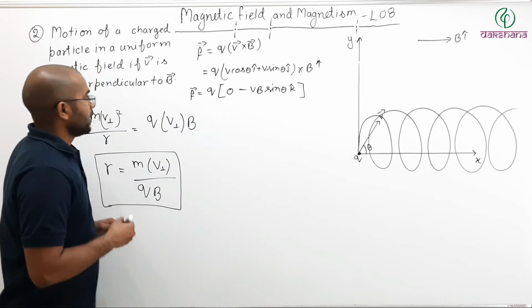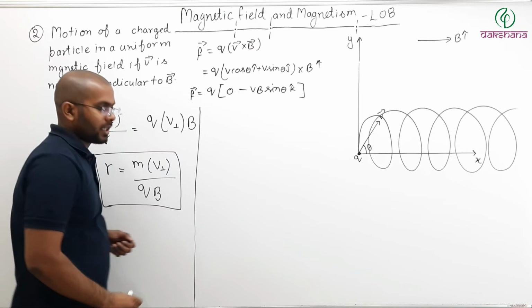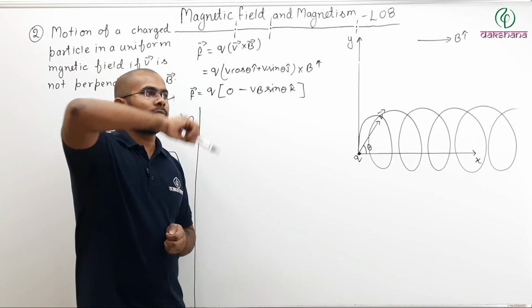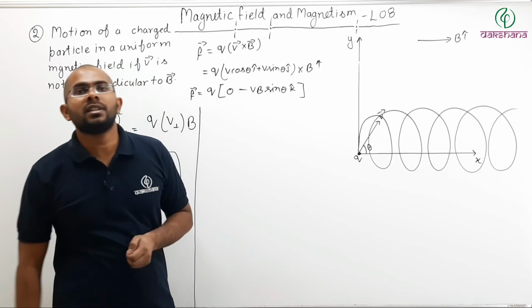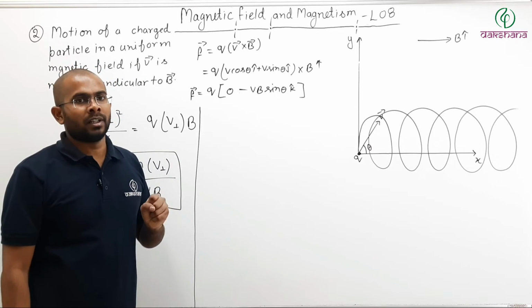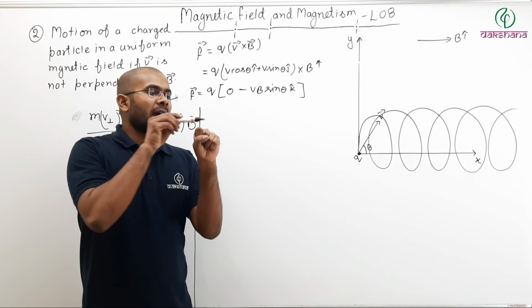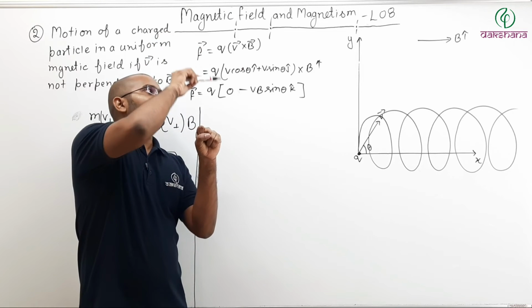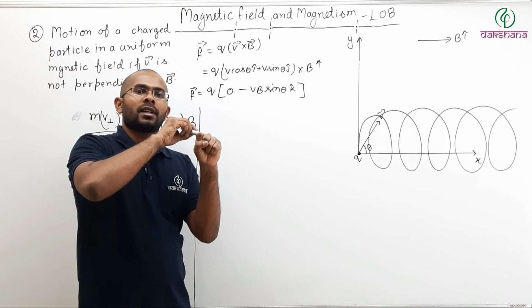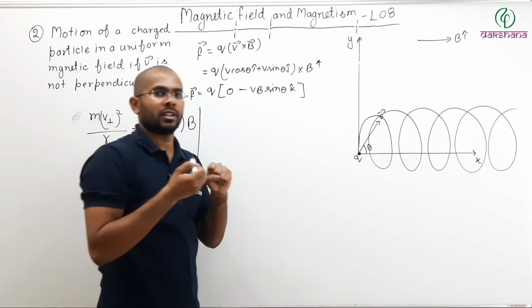Now, let us talk about what would be the time period. Meaning, in what time period will the particle complete one circular motion. It is not exactly circular motion. Remember why? Because by the time the perpendicular component tries to make one complete circle, the particle also moves a little bit forward.